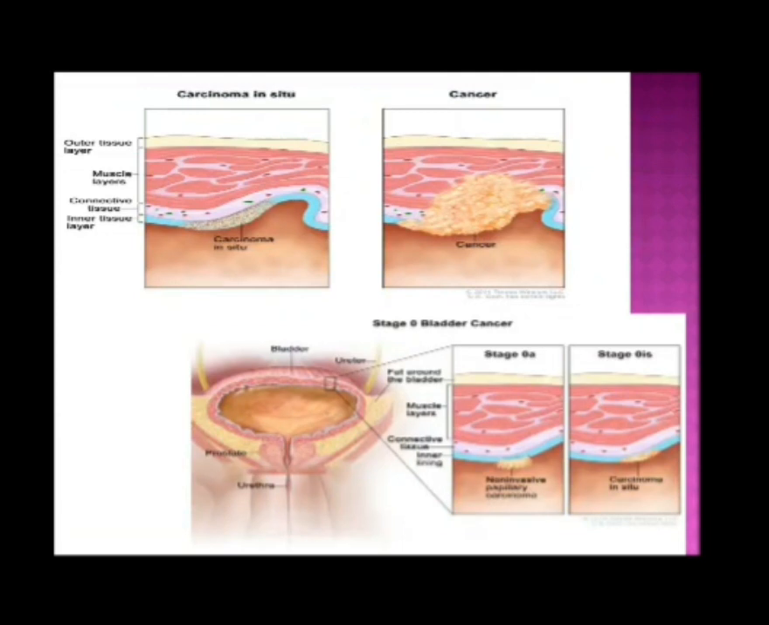Here we can see the example of carcinoma in situ in the figure. We have discussed what a neoplasm is, what the features are, and the different types of neoplasms, which are confined within the basement membrane of the epithelial lining.